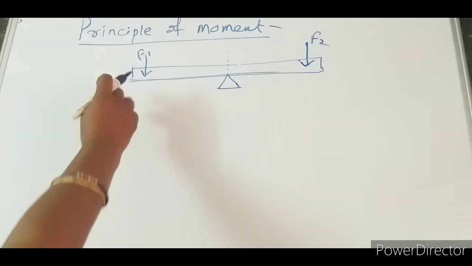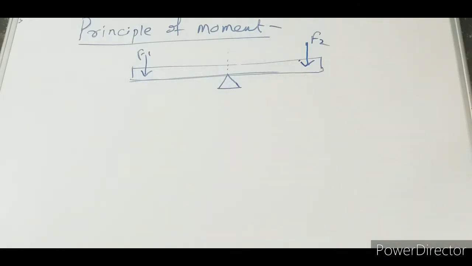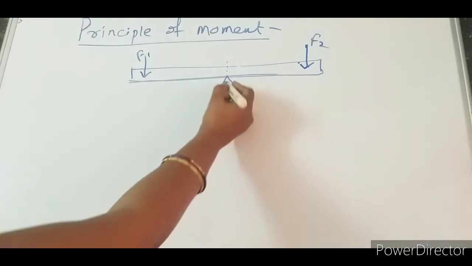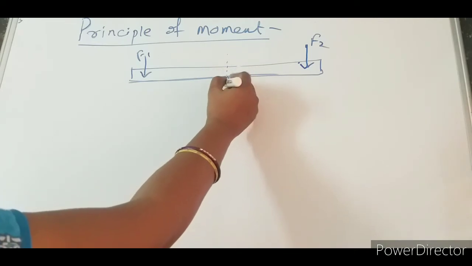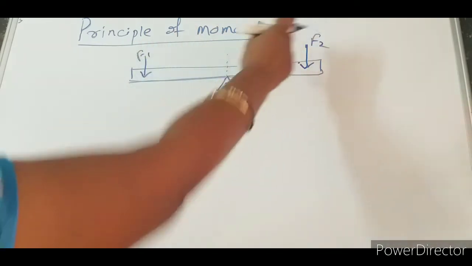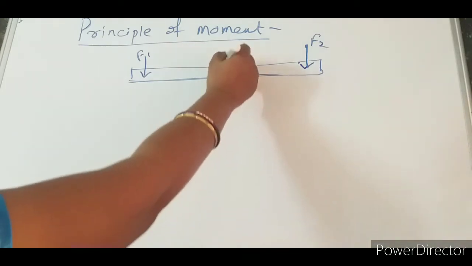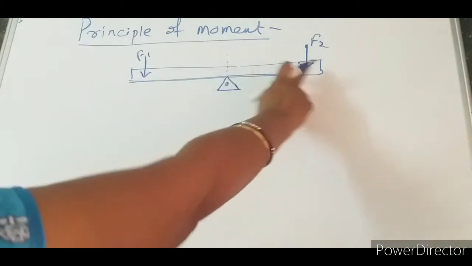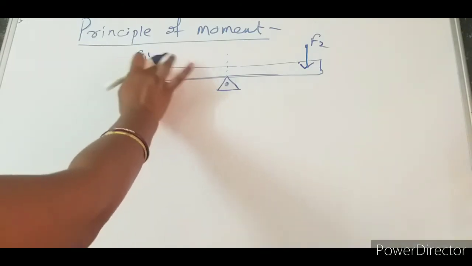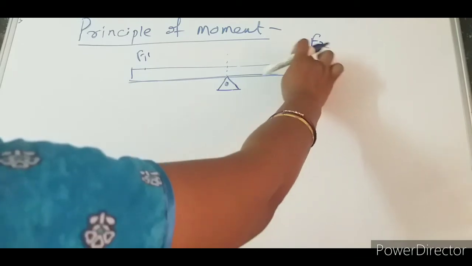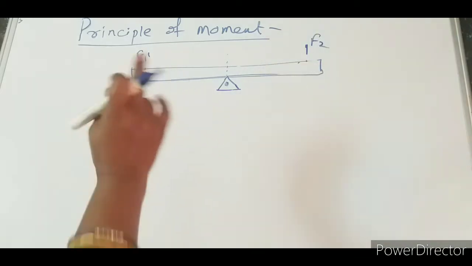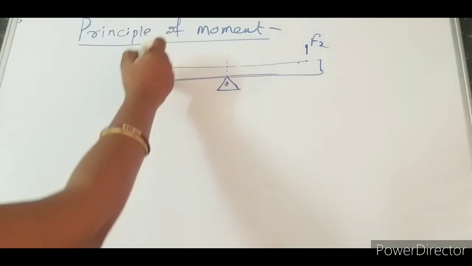Let this be one rod that we are taking, and here this is the fulcrum. Let this point be O, because O and F we will not take, since F1 and F2 are already taken. Let us take O as the point here. The body is balanced. No force is acting on this one. The body is balanced. Okay. Now let me go for F1.